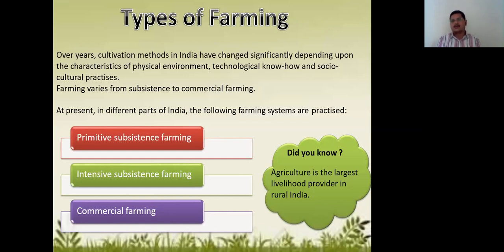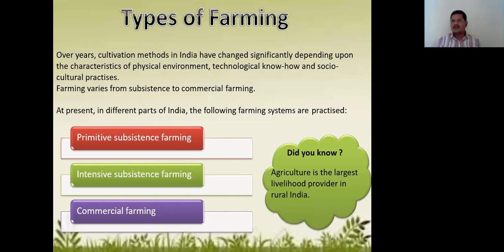And socio-cultural practices. What is this? This is about, as India is a large vast country with so much of diversity, where different types of people, different types of climate, different types of culture. So as per the availability of all these conditions and characteristics, they are going to decide what they are going to grow in those farms. So that's why even there is a lot of importance for the socio-cultural practices.